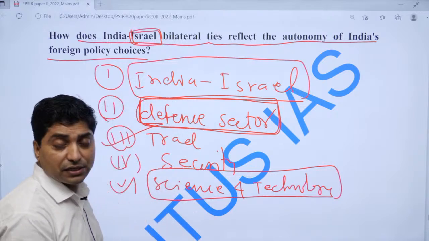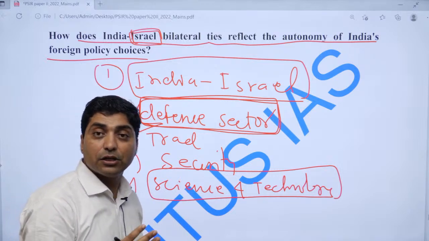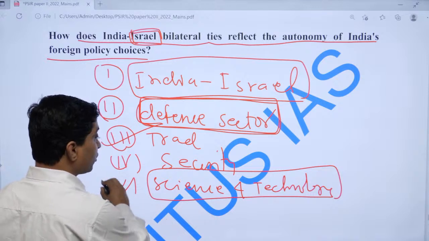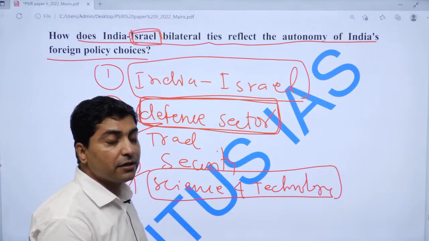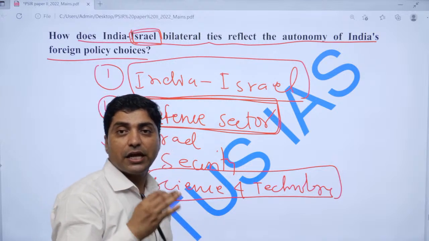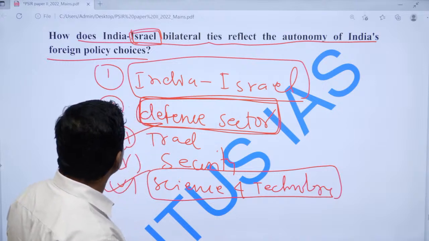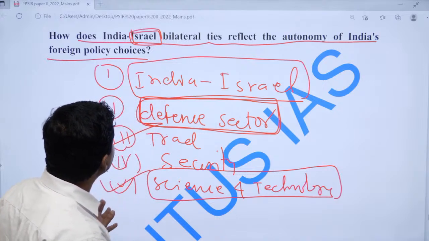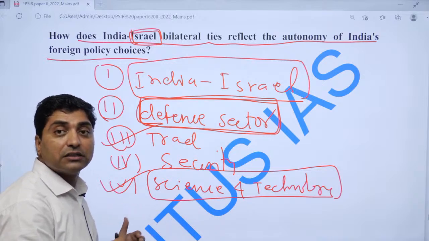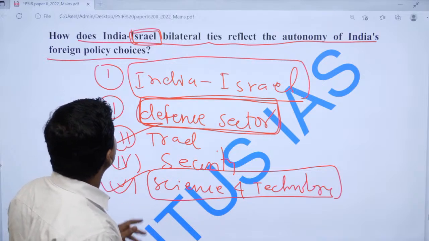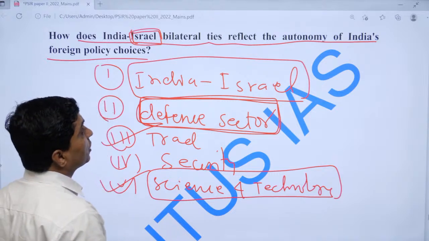working in Israel. There is also much science and technology cooperation. For example, Israel is helping India in water management, in agriculture, etc. And there are universities, and there is a diaspora exchange between India and Israel.